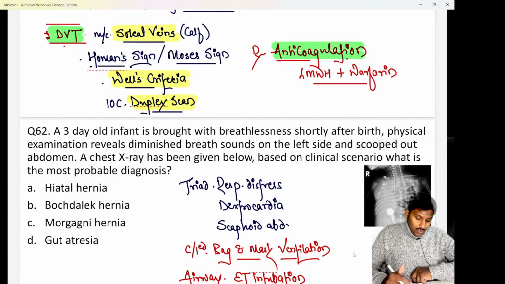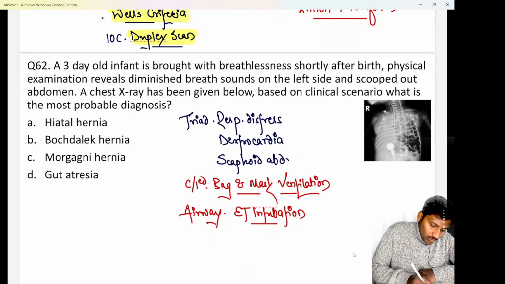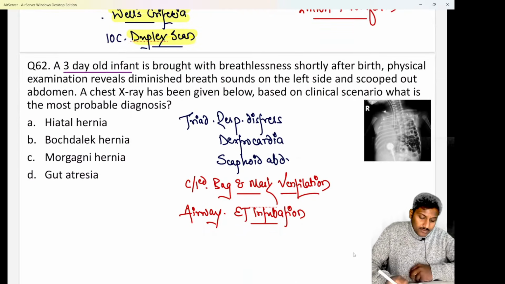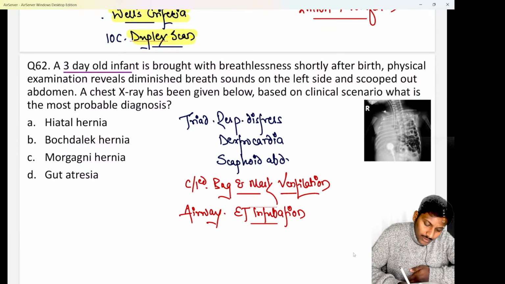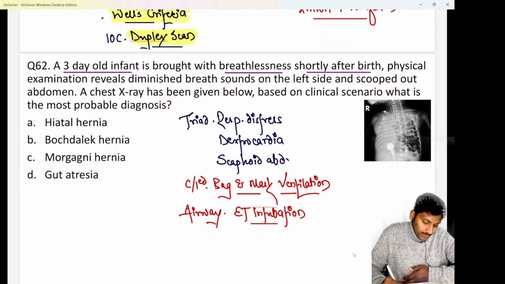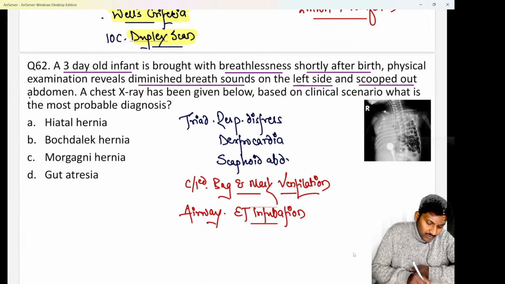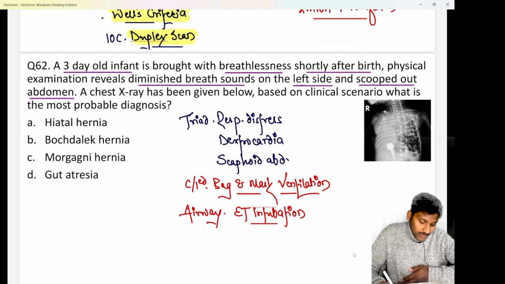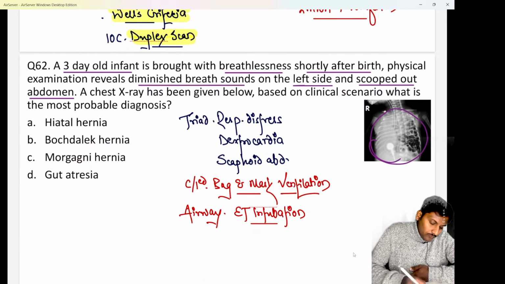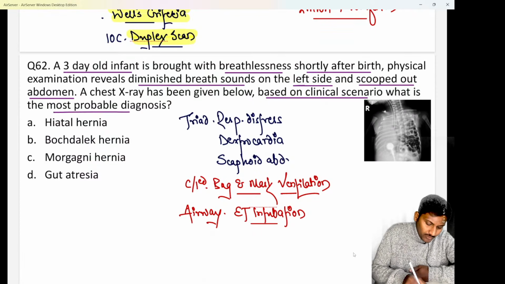Great. Next is question number 62. They are asking you, we are having a 3-day-old infant, and this 3-day-old infant is brought to you with complaints of breathlessness shortly after birth. So shortly after birth, the child is having breathlessness. Physical examination reveals there are diminished breath sounds on the left side of the chest, and there is a classical scooped out abdomen, which we even call the scaphoid abdomen at times, right? A chest x-ray has been given below, which you are able to see. They are asking you, based on the clinical scenario, what is the most probable diagnosis of the case? Let me know in the chat box.